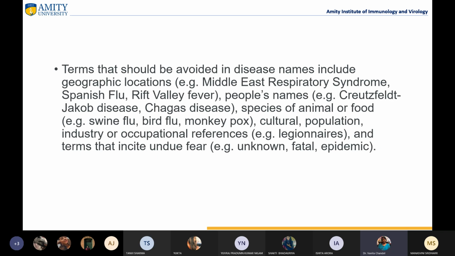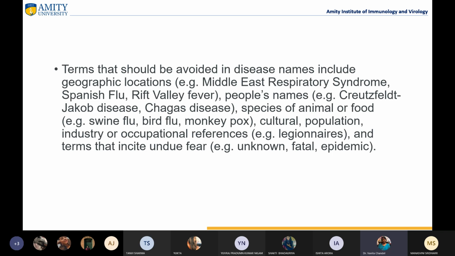Terms that should be avoided in disease names are geographic locations, for example, Middle East respiratory syndrome, Spanish flu, Rift Valley fever, and people's names, like Creutzfeldt-Jakob disease. It is a disease caused by a prion. It was named after the first person who was found to be infected by this new kind of disease, right? So we should avoid those names.